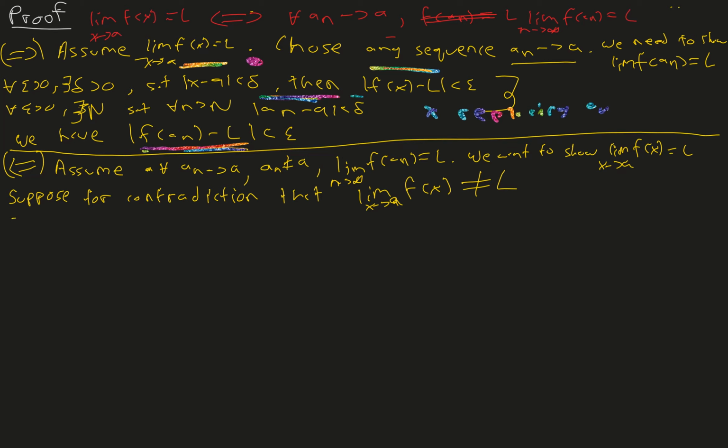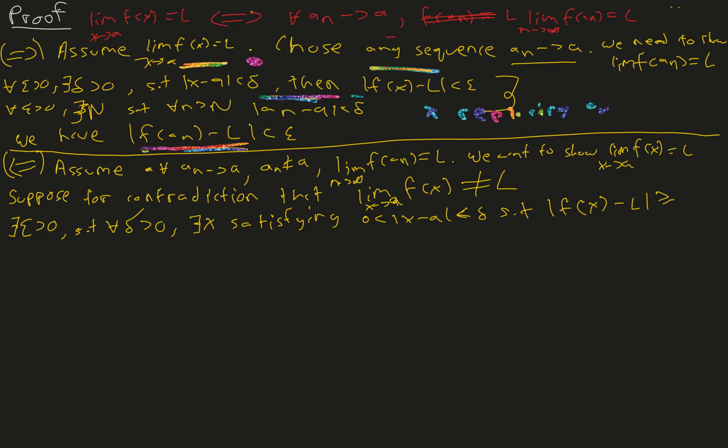So this means there exists an epsilon greater than 0 such that for all delta greater than 0, there exists an x satisfying 0 < |x - a| < delta such that |f(x) - L| is greater than or equal to epsilon.